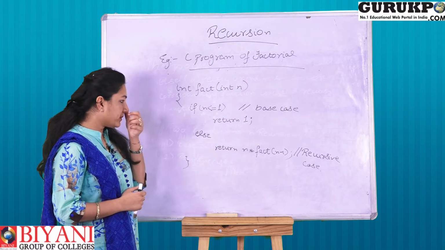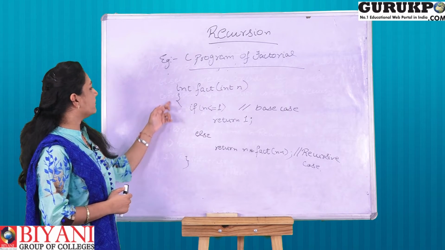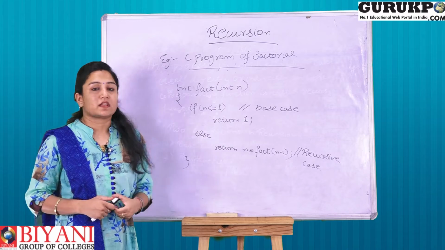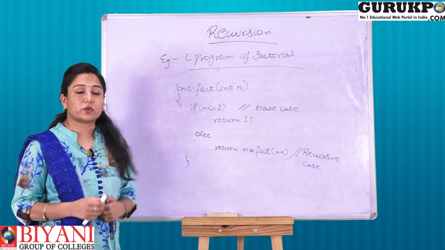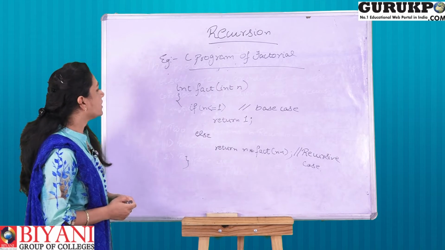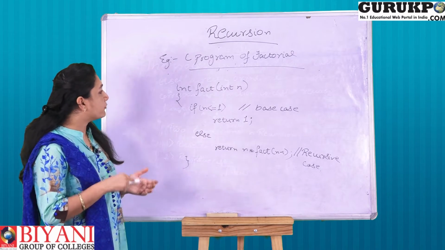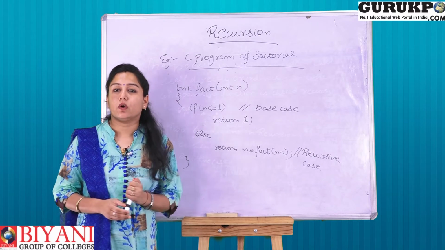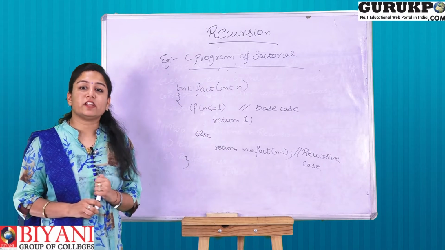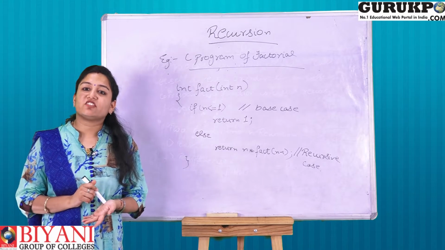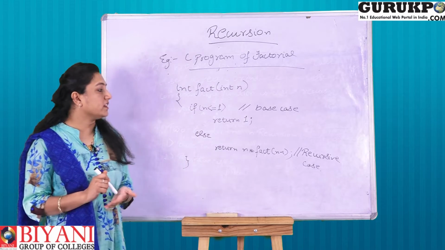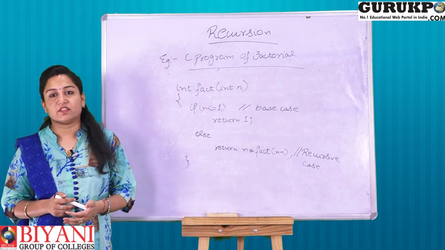In this program, we have declared a method known as fact to calculate the factorial of an integer. But before having a look at this entire code, we will understand there are two conditions in the process of recursion: the base condition or the base case and the recursive condition or the recursive case.